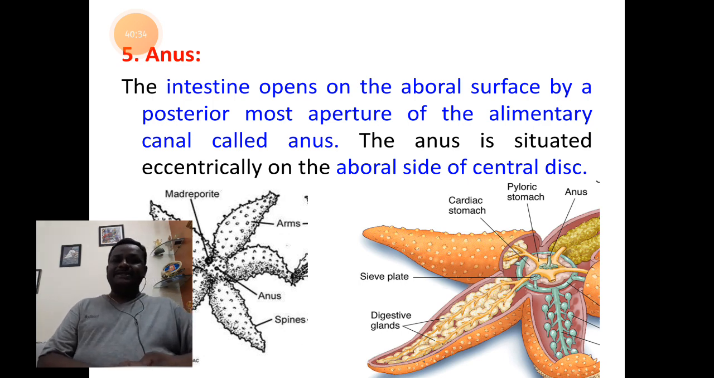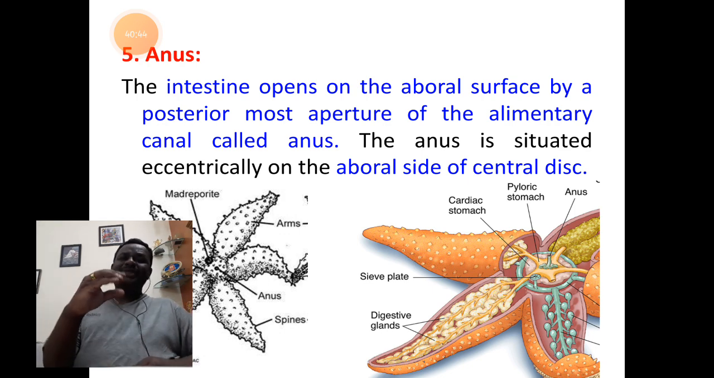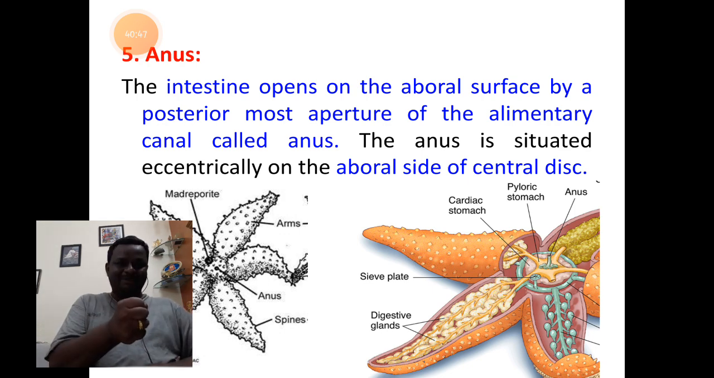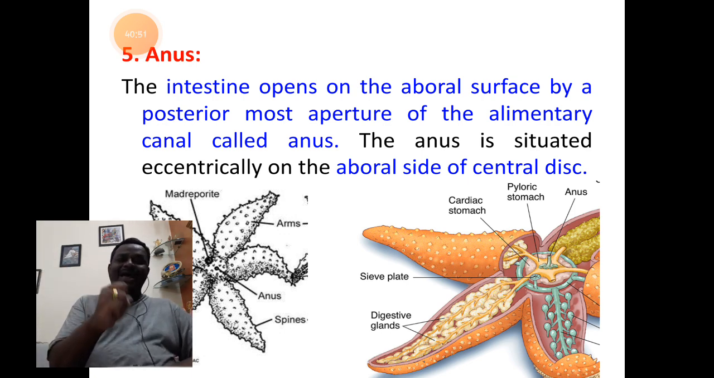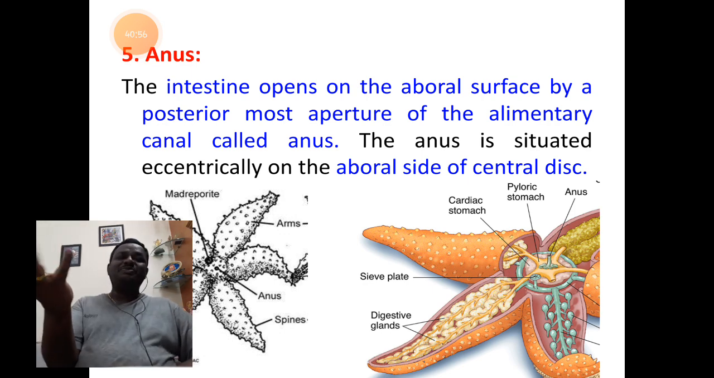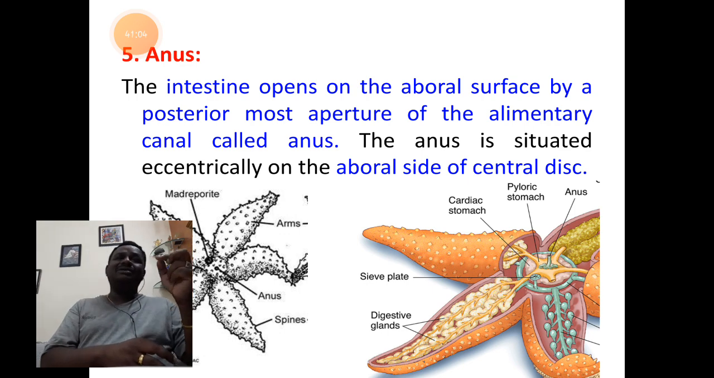The last part is the rectum and the anus. Usually the rectum is not mentioned, but that is a tube that will store the unwanted waste for some time and throw it out. When it stores unwanted or undigested food material, we call it the rectum. That will be thrown out periodically by means of a circular small round opening present on the aboral surface of the central disc, called the anus.